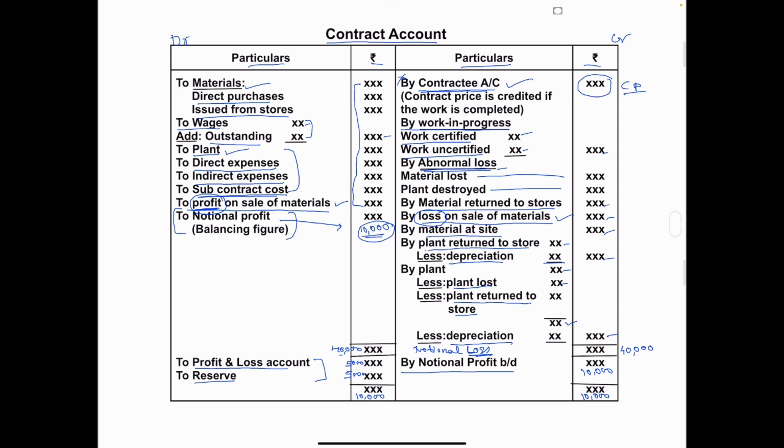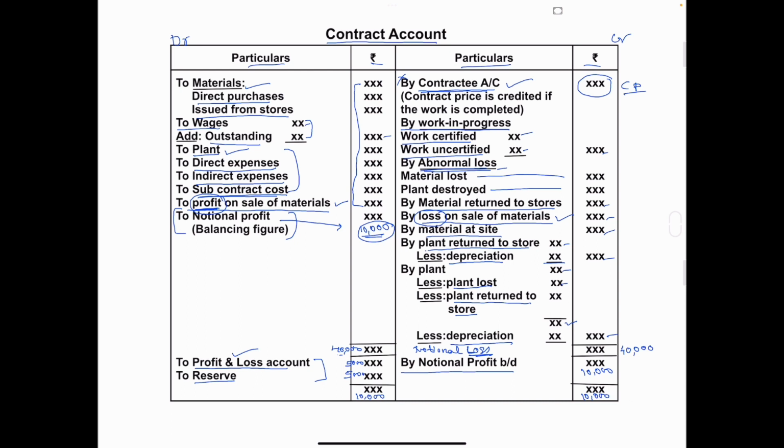So you will transfer this 10,000 rupees to profit and loss account and reserve if the contract is not completed. Got? If the contract is not completed, and you have got the notional profit, this notional profit is transferred to profit and loss account and reserve account. If the contract is completed, then the full profit amount is to be transferred to profit and loss account.